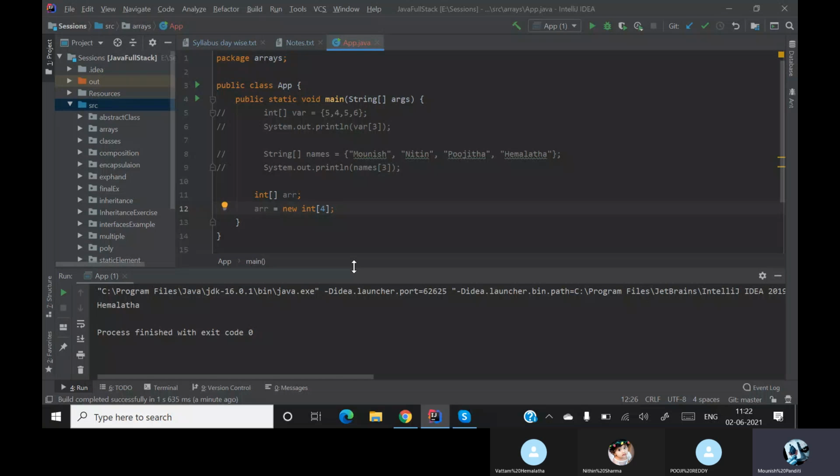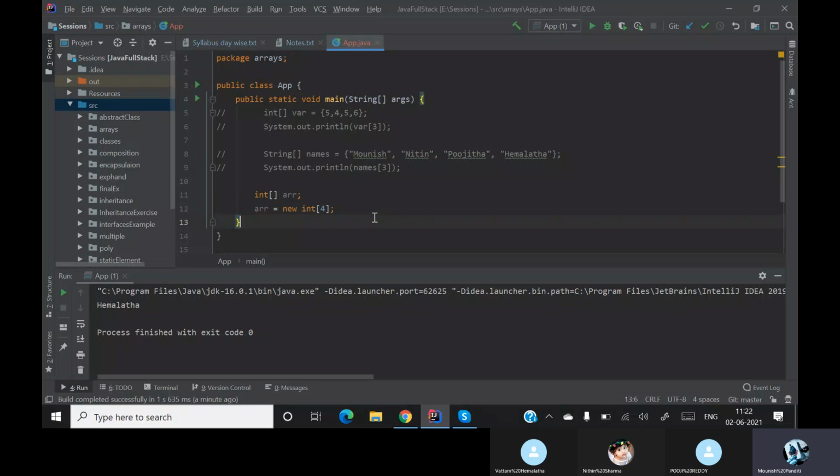When you're specifying the size, just declare the int as an array. These are the two ways how you declare and initialize arrays. Are we clear? Yes, sir.